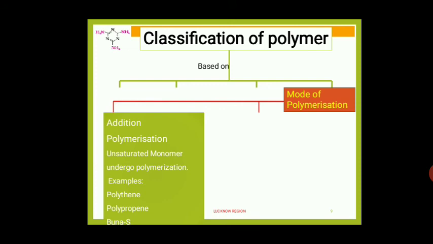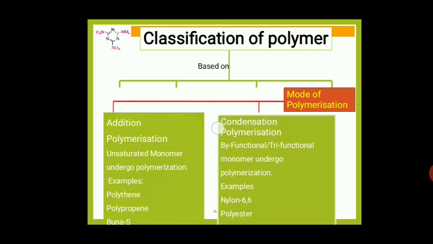One more I am repeating, students. Classification of polymers based on mode of polymerization, two types. First one, addition polymerization, and second one, condensation polymerization. Let us discuss about addition polymerization first.